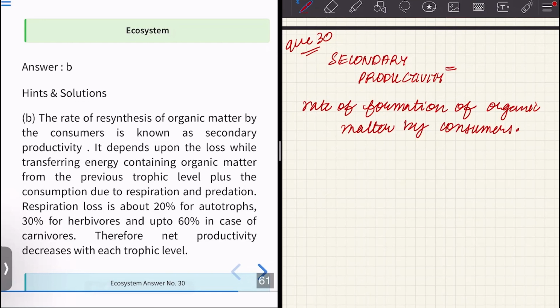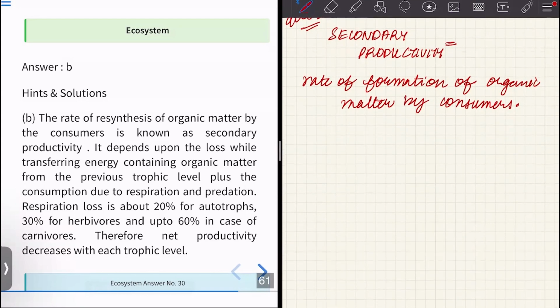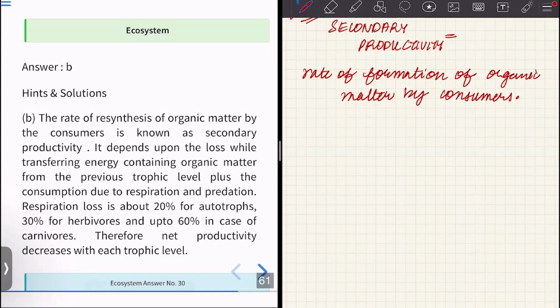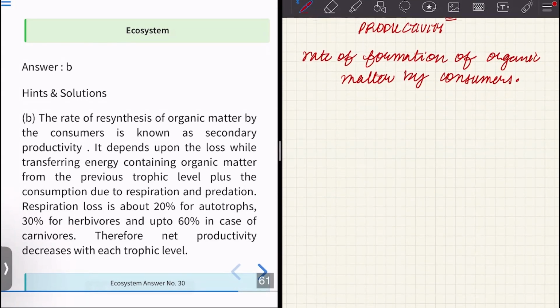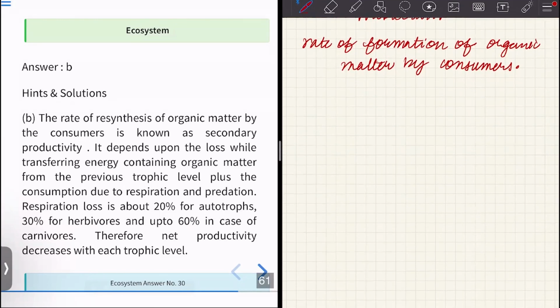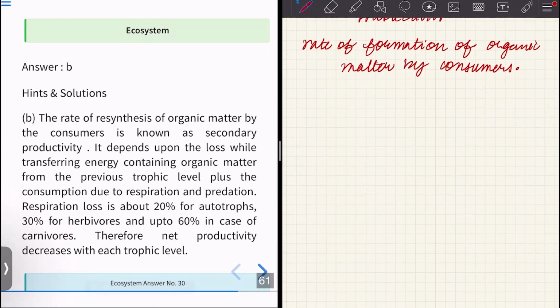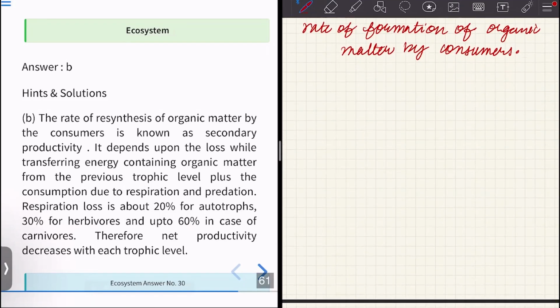It depends upon the loss while the energy is being transferred from the previous trophic level, plus loss due to respiration and predation. Respiratory loss is about 20% for autotrophs, 30% for herbivores, and up to 60% in case of carnivores. Therefore, the net productivity decreases with each trophic level.